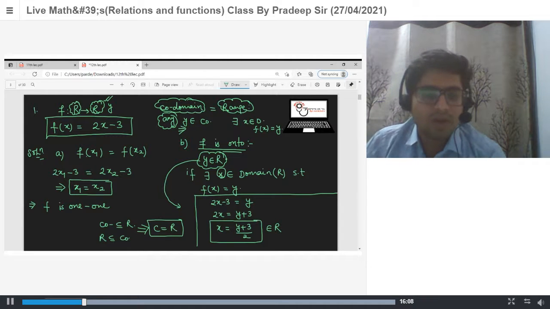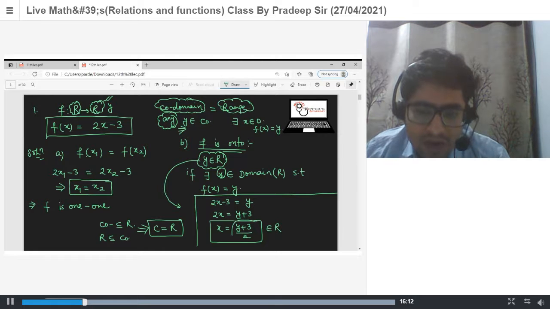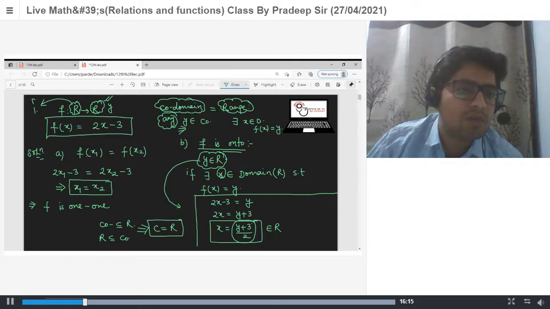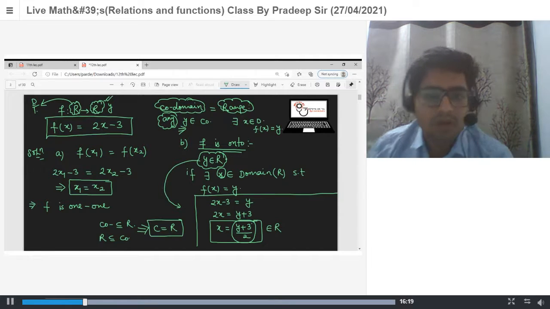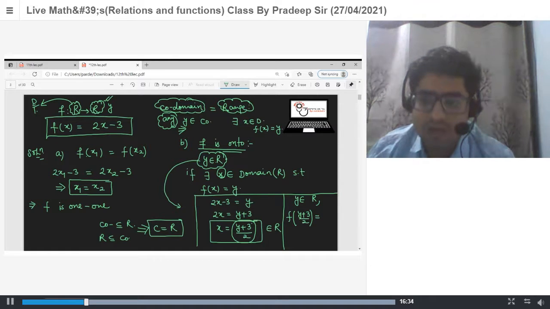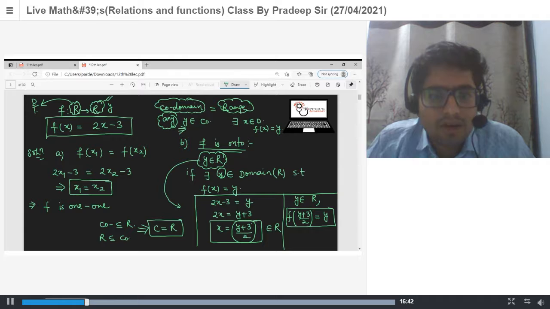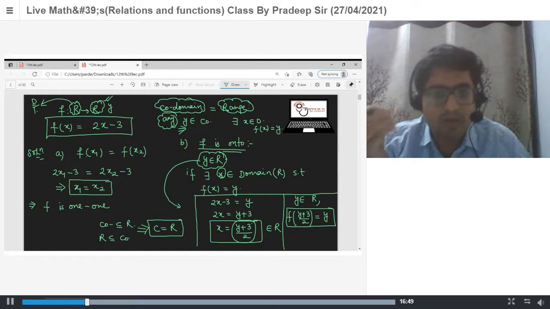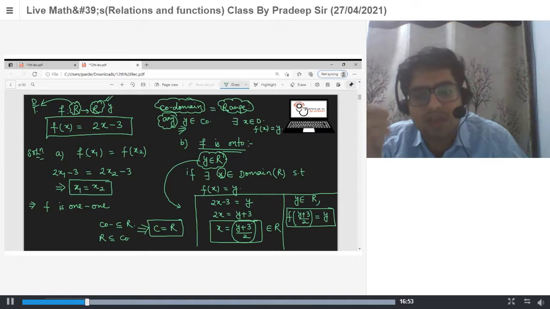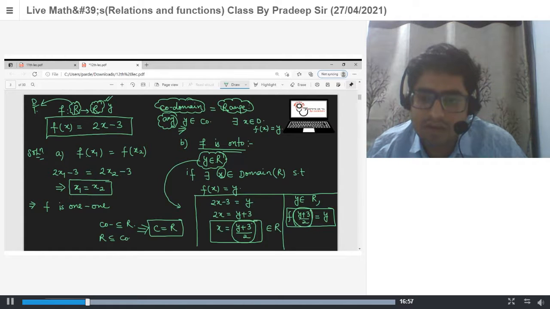Yes. So it means (y plus 3) by 2 belongs to my domain, because domain is all real numbers. So for y belongs to codomain, we have some x, and that x is (y plus 3) by 2, such that f of this value gives me y, and this value belongs to domain also.